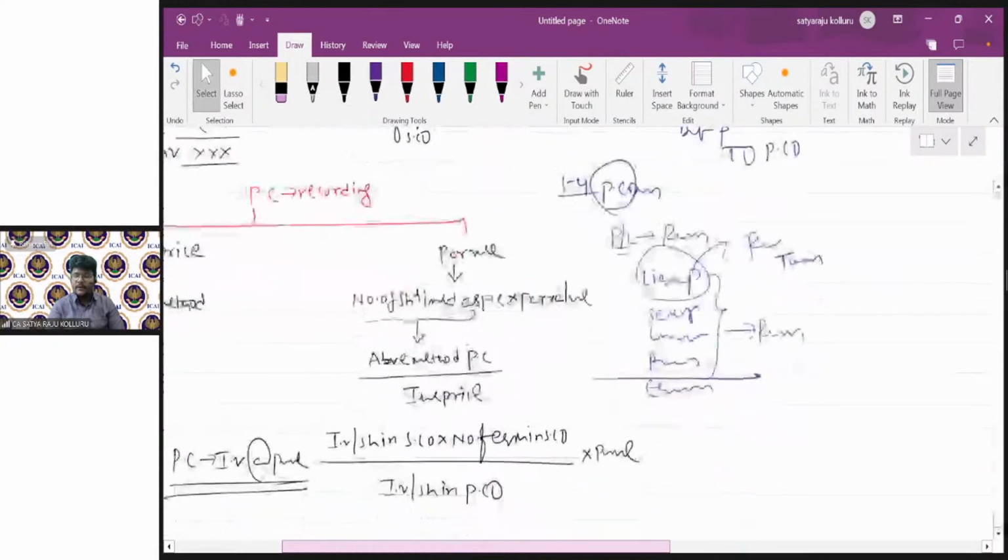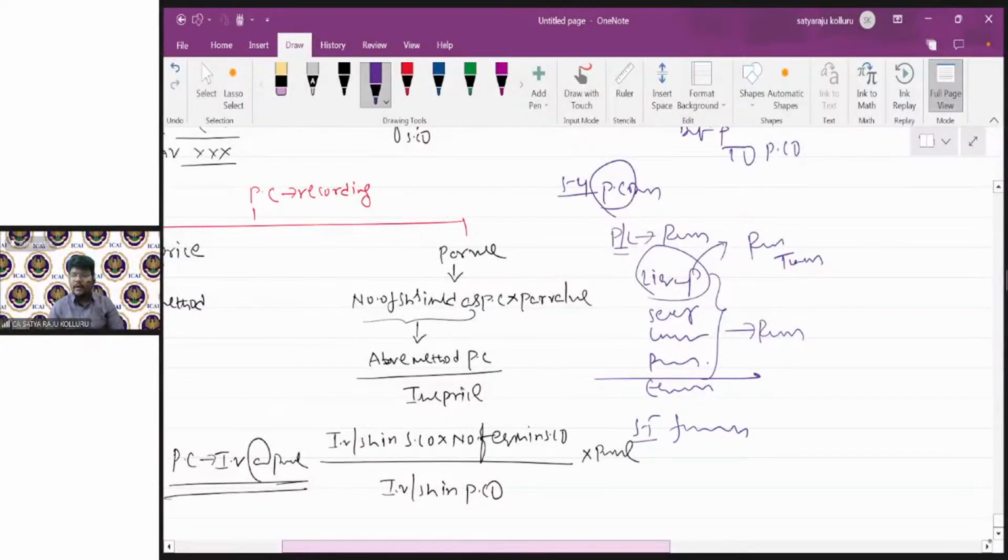Then step number 5, final settlement to equity shareholders. Before making the final settlement to equity shareholders, close the realization account. Close the realization account and find the profit or loss due to closure of your business. If it is profit, realization to equity shareholder. If it is loss, equity shareholders to realization.